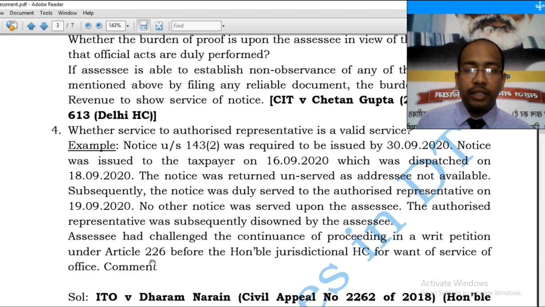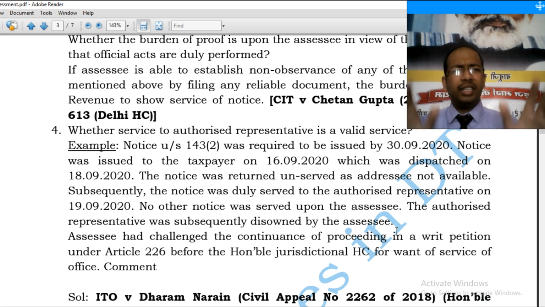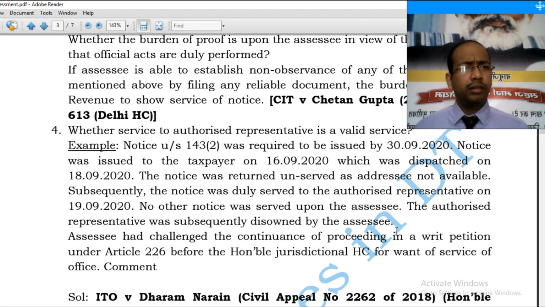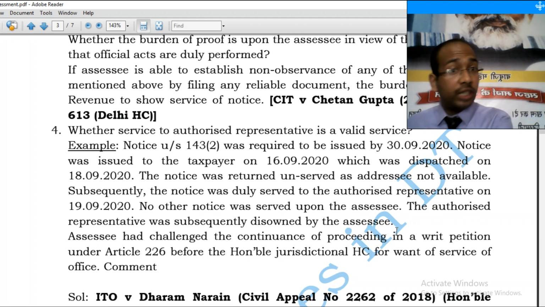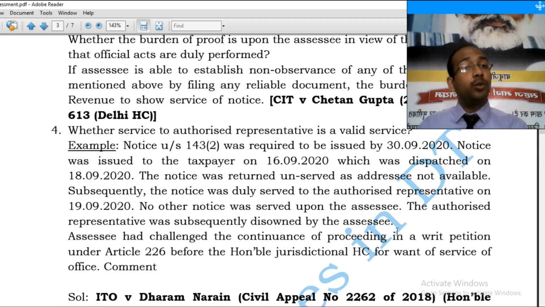Now, continuing further, the authorized representative was subsequently disowned by the SSC. For that particular assessment year, the SSC said, he is not my authorized representative. Since he is not my authorized representative, the service of a notice by an assessing officer on a person not related to me is invalid.